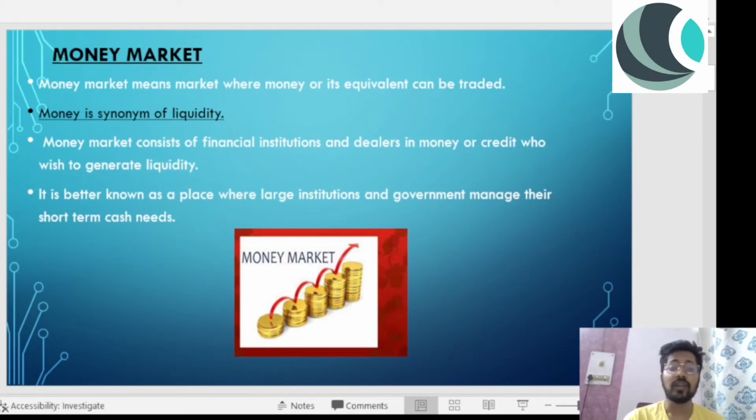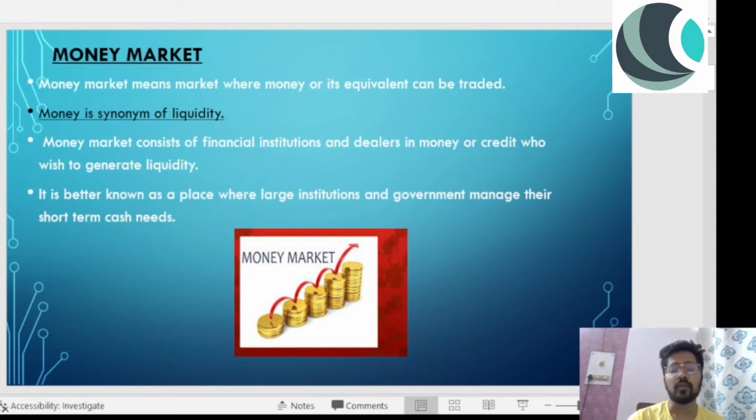Money market means a market where money or its equivalent can be traded. Examples of equivalents are treasury bills and certificates of deposit, or even your savings account. Money is a synonym of liquidity.